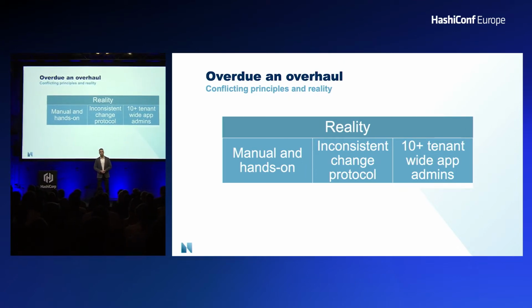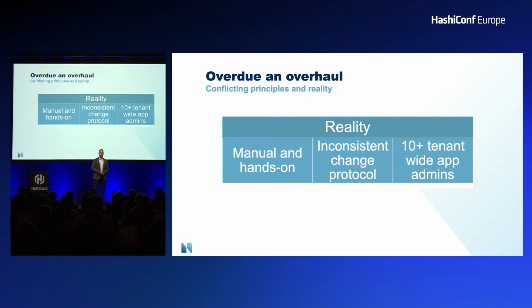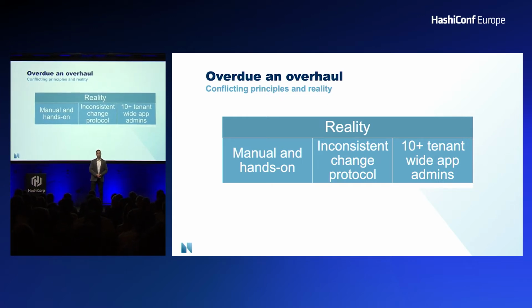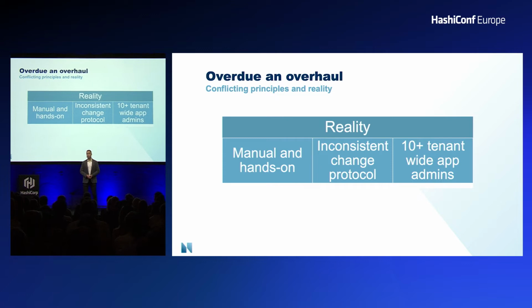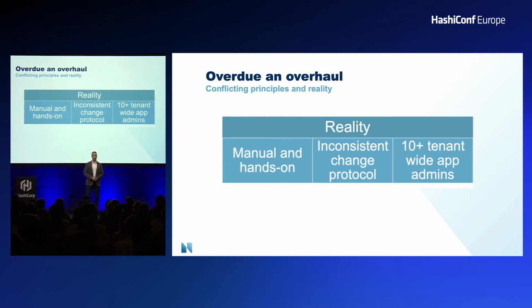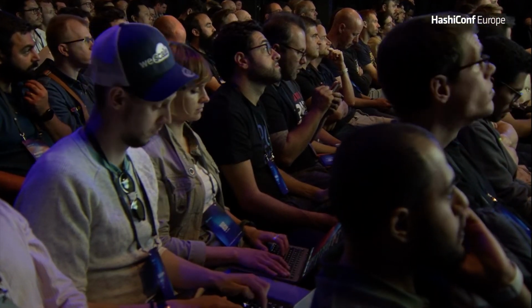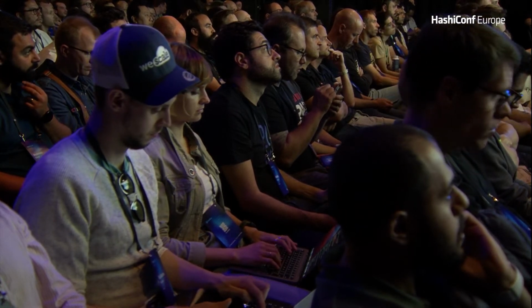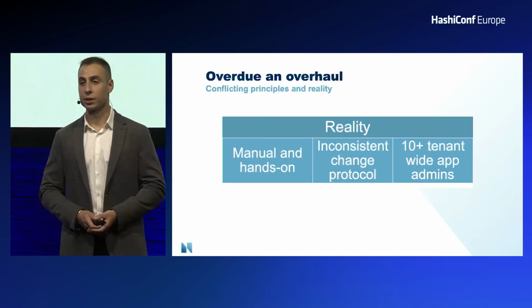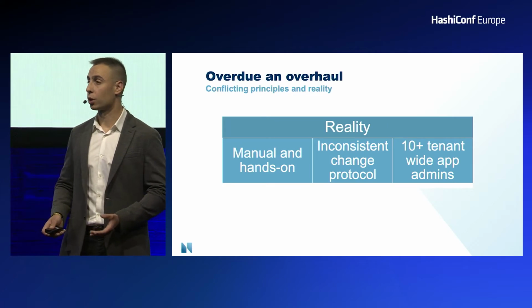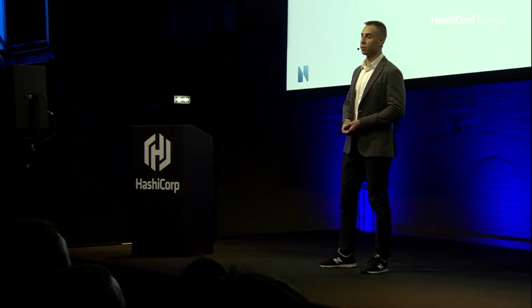Not great. As part of that, we had some applications that were managed by their owners and others that were managed on behalf of the owners by teams more experienced. So we had a very inconsistent change control process where some users were involved and others weren't. Not great again. And what these 2 points were actually symptomatic of is that we had a wider security problem. We had a huge number of application developers and over 10 tenant-wide application admins to actually support doing all of this work manually and hands-on. So, not really following least privilege there either.